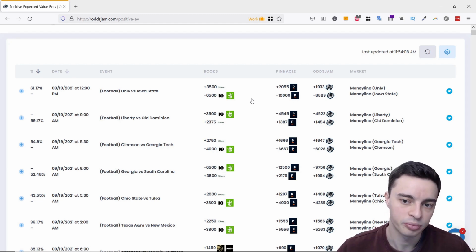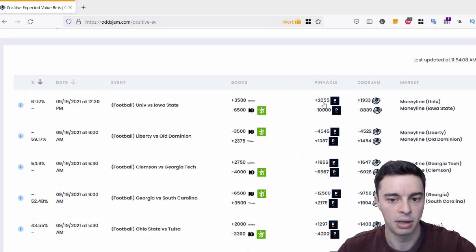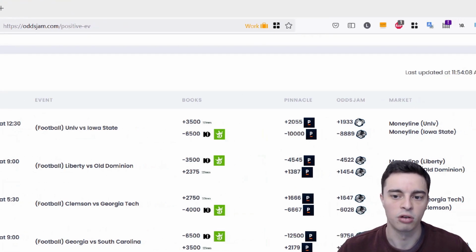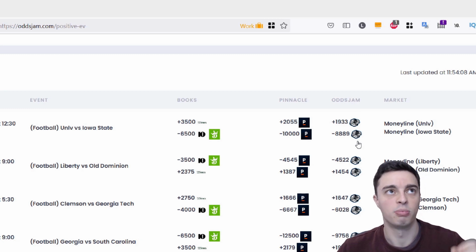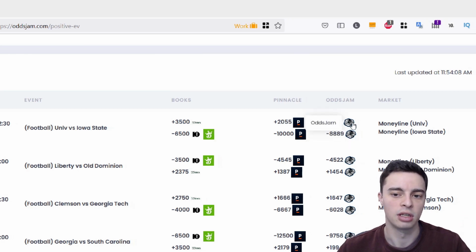And if you were to bet on that consistently in the long run, those kinds of bets, you would expect a profit. So in addition to the Pinnacle numbers here, they also have an OddsJam column here. And this OddsJam column is basically a weighted average between Pinnacle and Bookmaker, which are the two sharp bookmakers, as I said before. They take a weighted average based on which of these they consider to be more trustworthy.